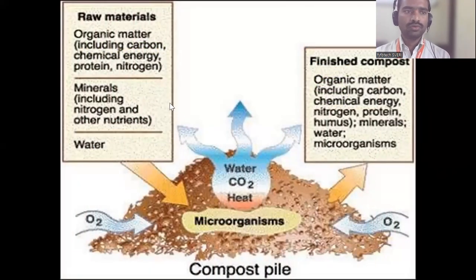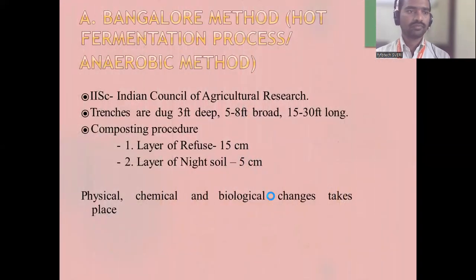So in this, all the waste materials are put, and they provide microorganisms, water or CO2 and so on, so compost will form. First one is the Bangalore method. The Bangalore method is also known as the hot fermentation process, or it is also called the anaerobic method.